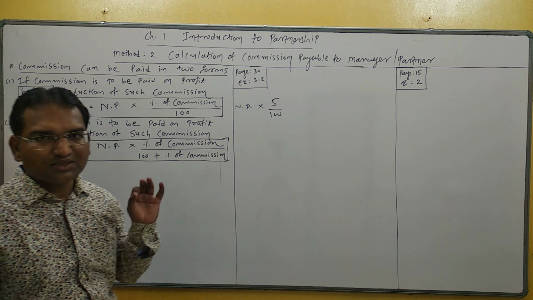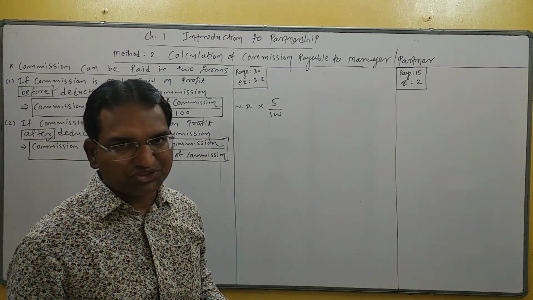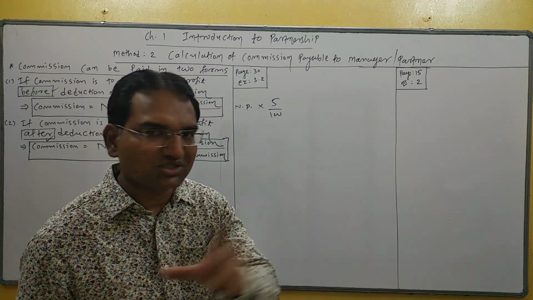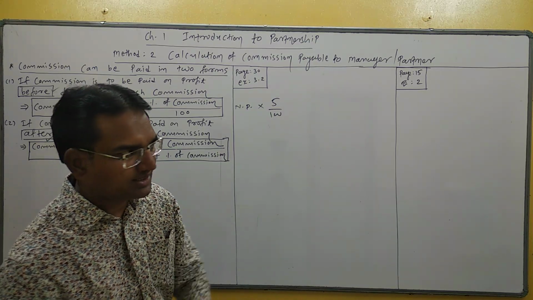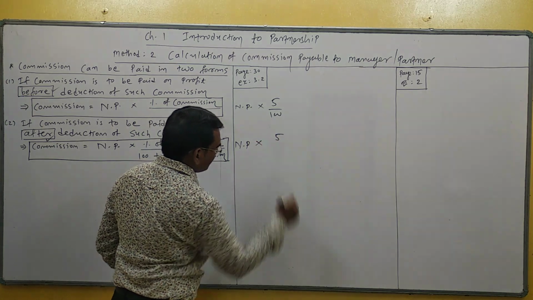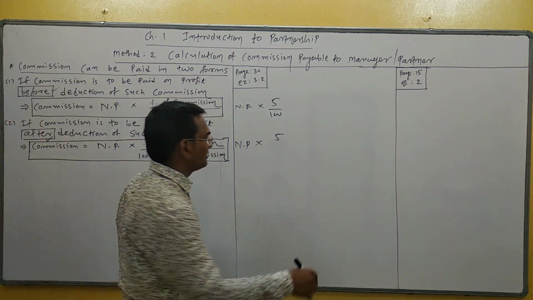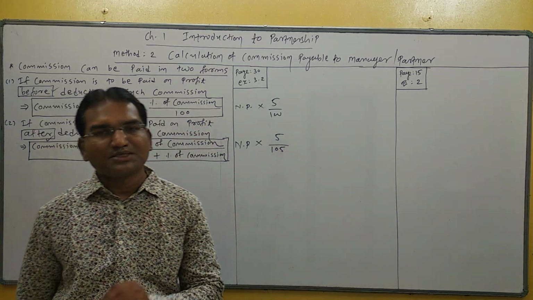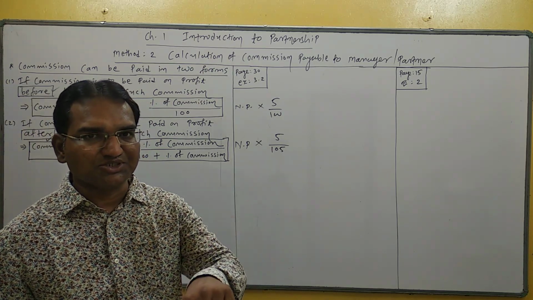For example, a manager or partner is entitled to get 5% commission on the net profit after deduction of such commission. Students, the condition is after. In that case, net profit into rate of commission 5 divided by 100 plus 5, that is 105.